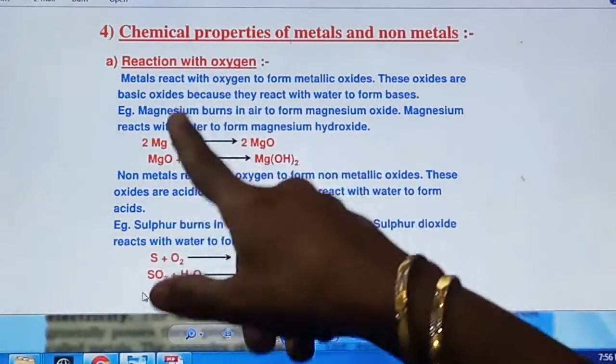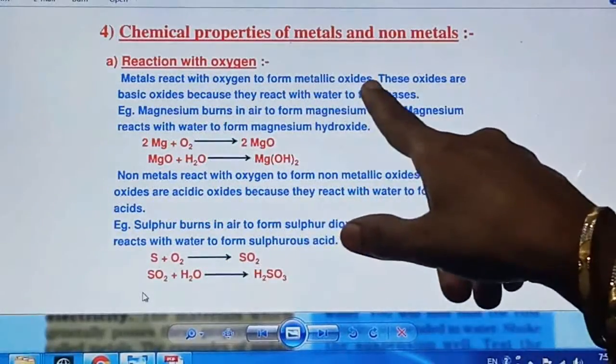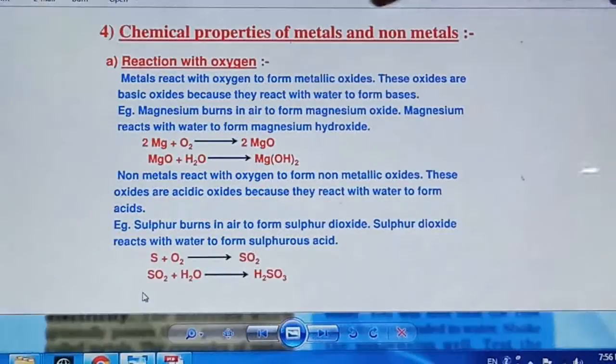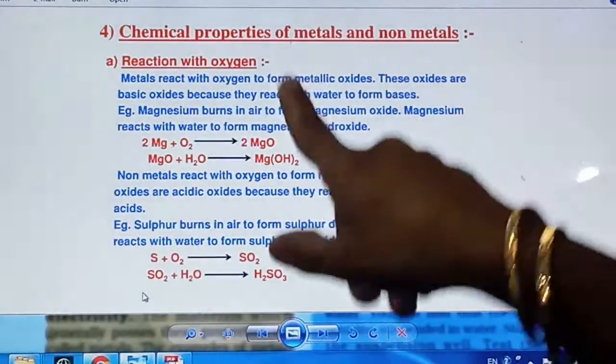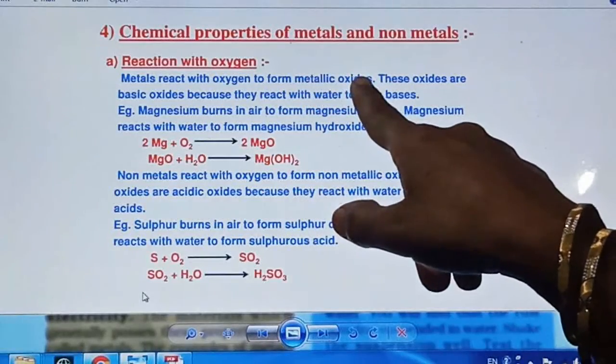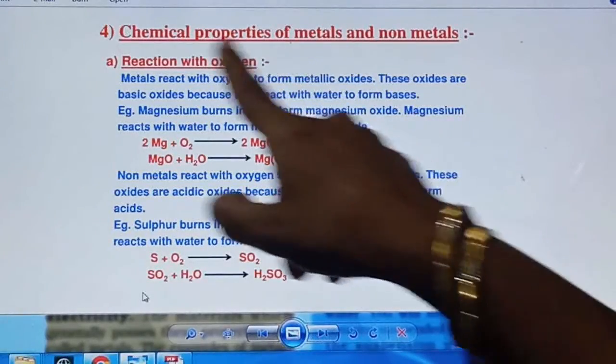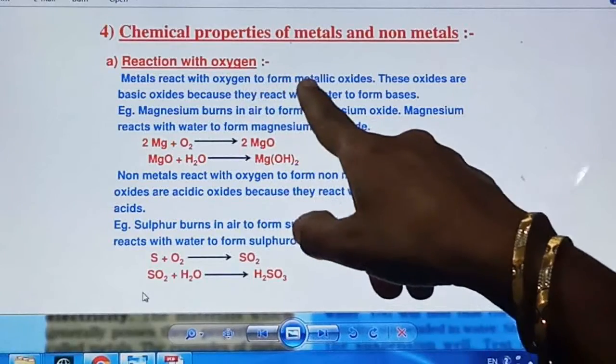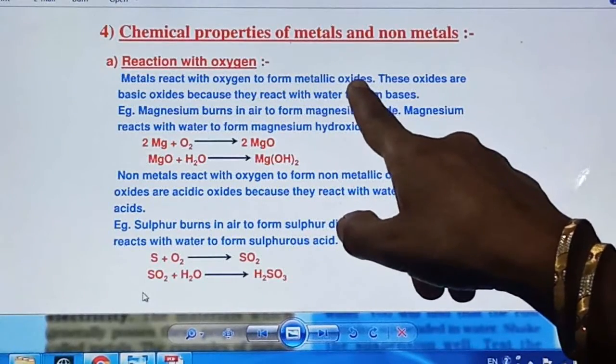If the metal is iron, then it will form iron oxide. Whatever the metal is, this word will be replaced with the name of the metal and that particular oxide will be formed. So whenever any metal reacts with oxygen, it forms metallic oxides, right?